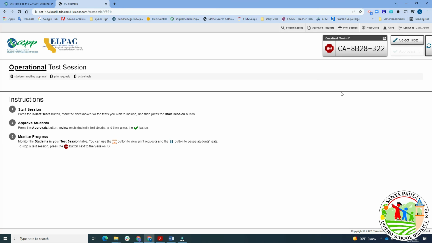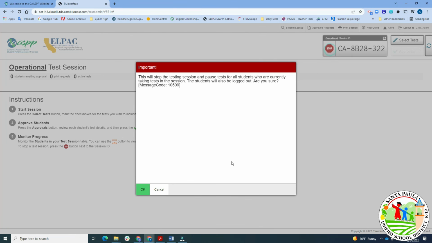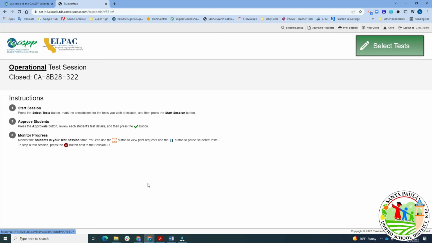Now, once the students are done testing, then they will be ending their test, but you can stop the test here. You can stop all of them at one time. You'll hit stop, and then you'll just click OK, and that will kick all of the students out of the test. I hope that helps on how to administer an IAB or later on the summative assessment. Thank you.